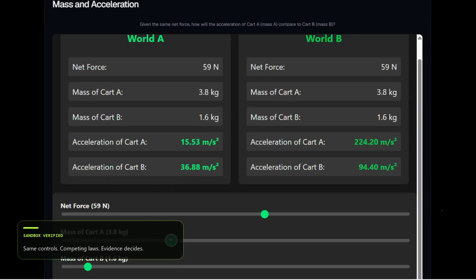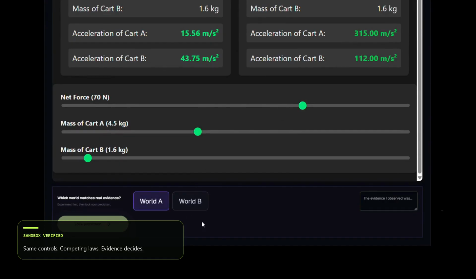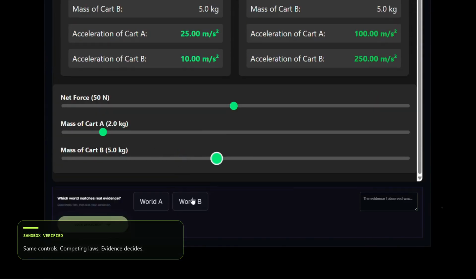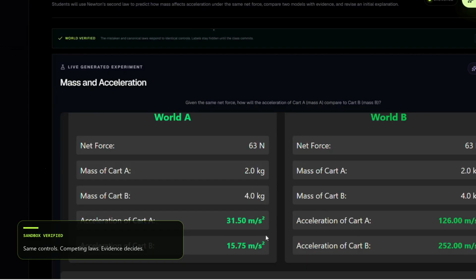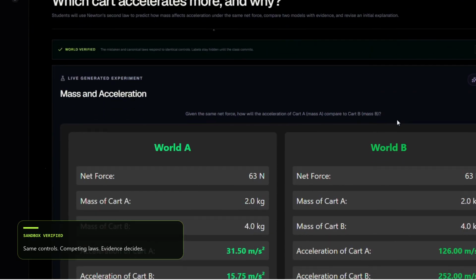Every generated experiment follows a strict world manifest and passes schema validation, sanitization, and security inspection before running inside a restricted sandbox. Students receive identical controls and no answer labels. They change force and mass, observe the results, and decide which universe the evidence supports.